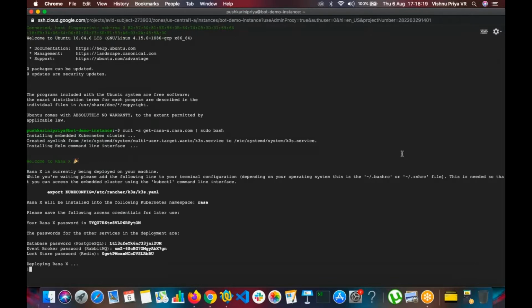It's asking to add the following command in the bashrc file. So let's open another SSH.